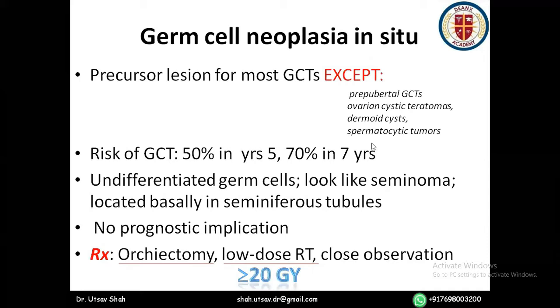What is the treatment? Treatment is orchidectomy, low dose radiotherapy, or close observation. Of this, orchidectomy is the choice of therapy. Why? Because you remove it and the cells are removed. Low dose radiotherapy should be at least 20 gray. The problem with low dose therapy is that it will be concentrated on the perineal area, and the opposite side testis might also get involved. So generally not preferred.